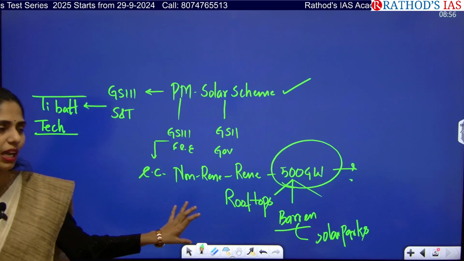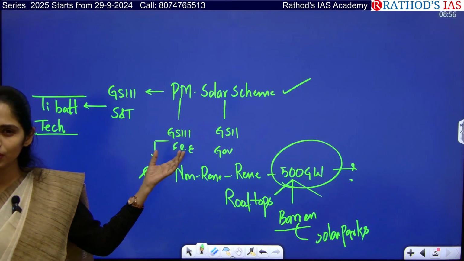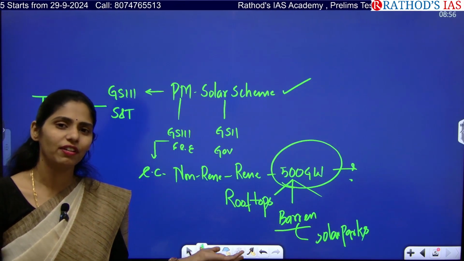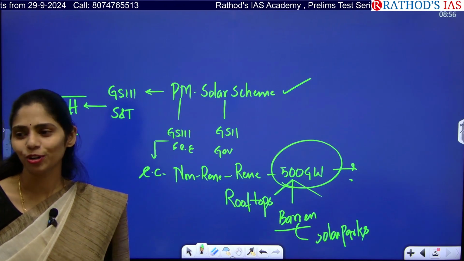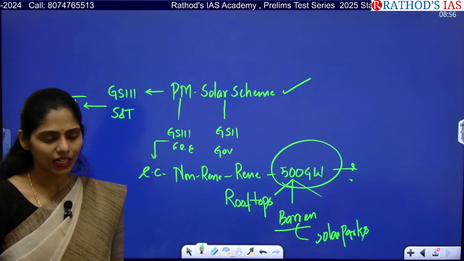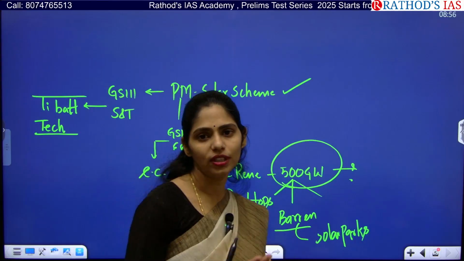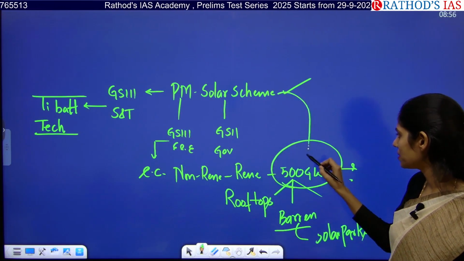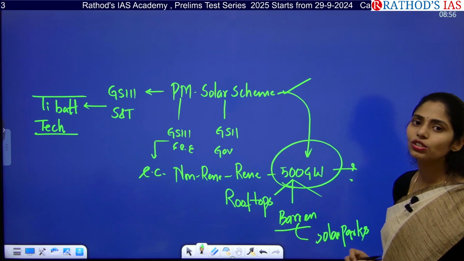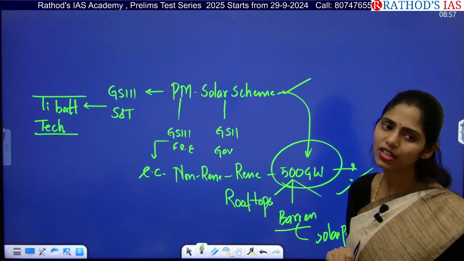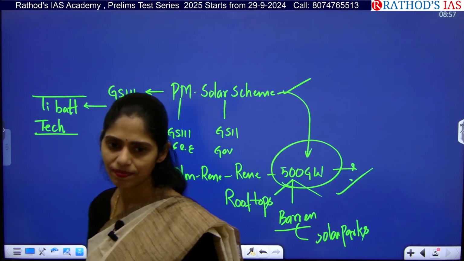So why did the government come up with this scheme? If you want to reach this target of 500 gigawatts, the government alone cannot do that, right? The government can establish solar parks, but even people need to contribute. So the government will be giving subsidies to install rooftops under this scheme, so that we can achieve this target of generating 500 gigawatts of solar power.